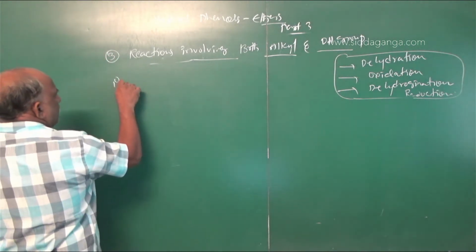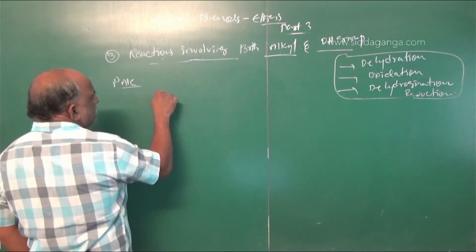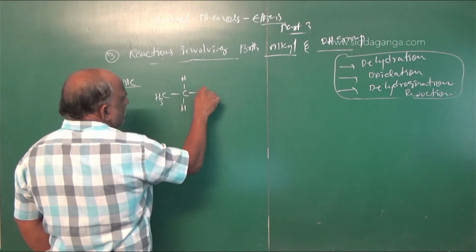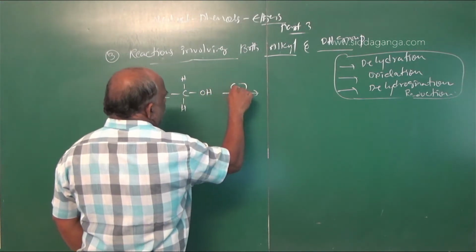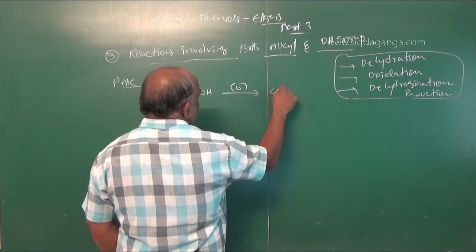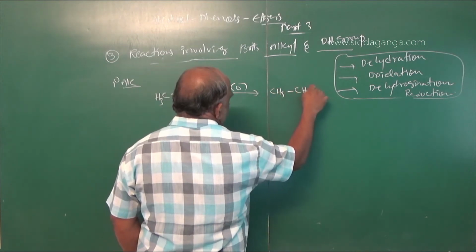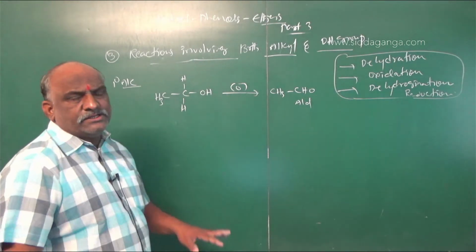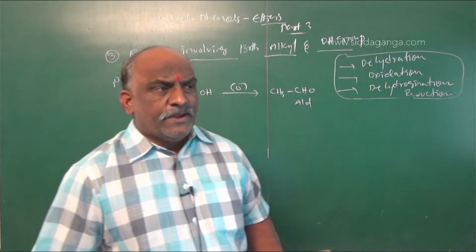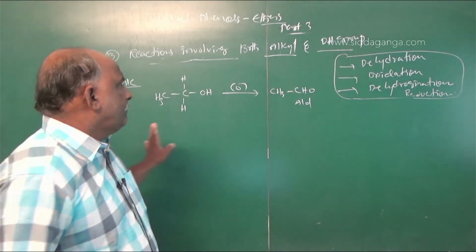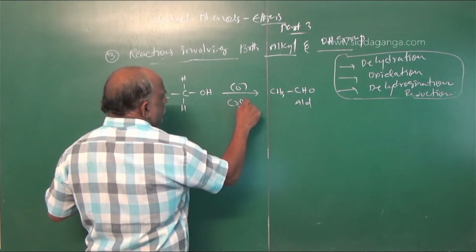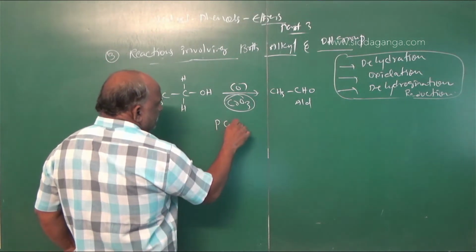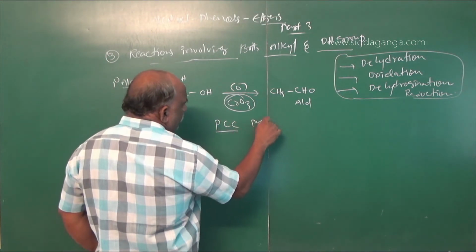So here, what is a primary alcohol? CH3CH2OH. Oxidation gives rise to CH3CHO. What is it? Aldehyde. Oxidation means addition of oxygen or removal of hydrogen. Generally the reaction takes place with CrO3. CrO3 is called chromium trioxide, or PCC. PCC is nothing but pyridinium chlorochromate.